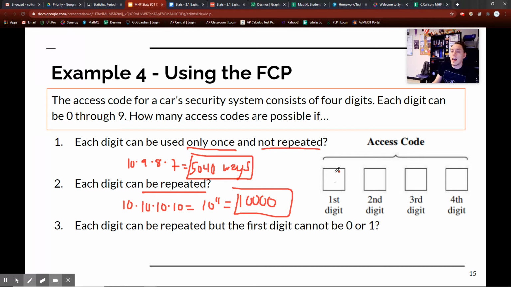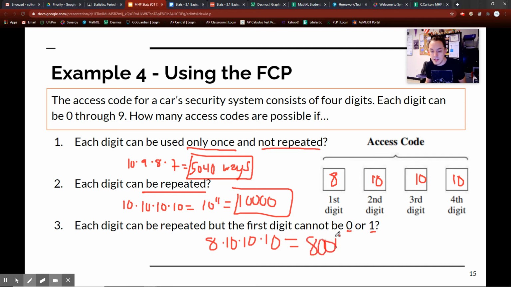If I start out with 10 numbers, but I can't use 2 numbers, how many numbers am I left with for my first digit? I'm left with 8, because it's 10 minus these 2 numbers. But every other digit can be repeated, right? So I could do 10, 10, 10. So I have 8 times 10 times 10 times 10, which gives me 8,000. So this is 8,000 different access codes I can use.